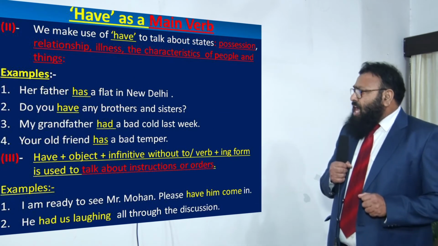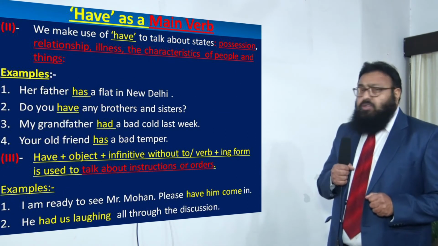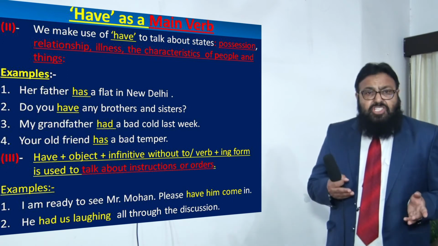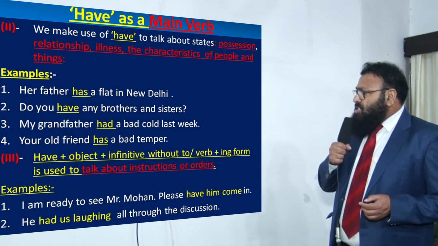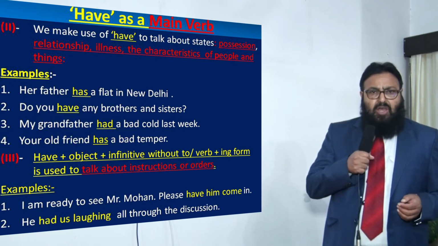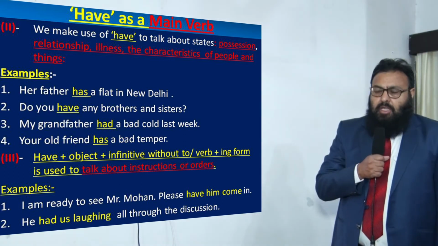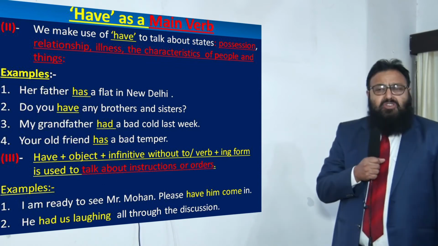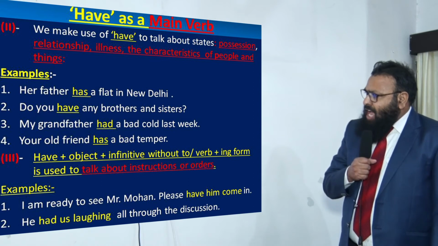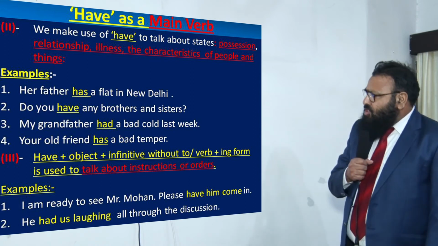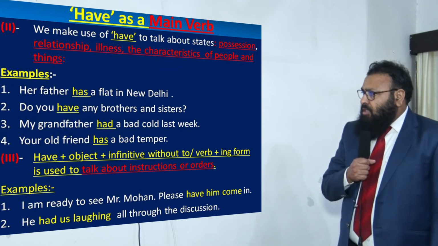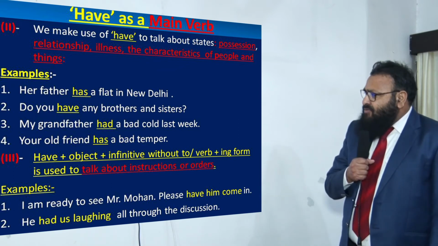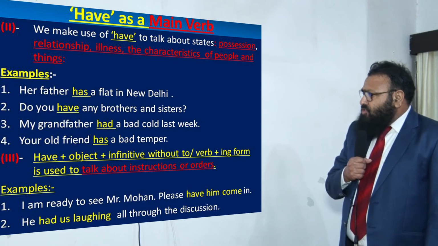The second usage of have as a main verb is when we talk about possessions, relationships, illness, and the characteristics of people and things. Examples are, her father has a flat in New Delhi. Now has here is used in the sense of possession. Her father possesses a flat or owns a flat. It is has in the sense of ownership.